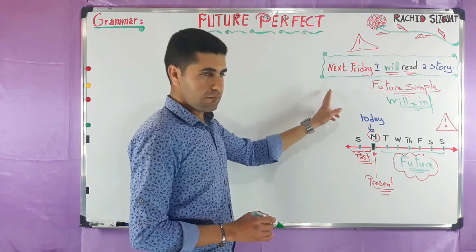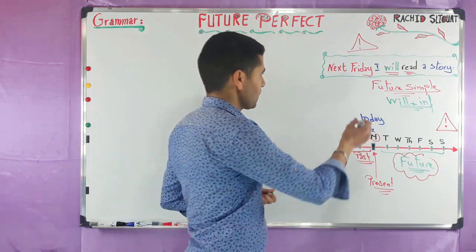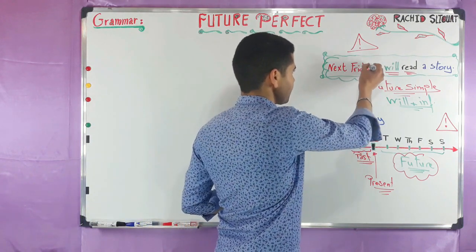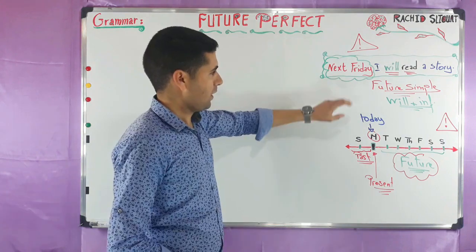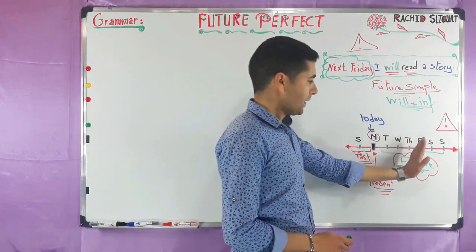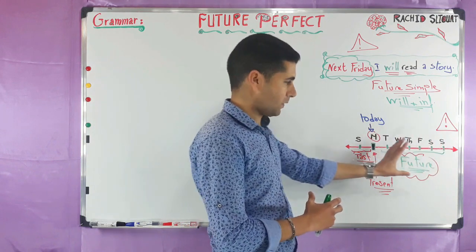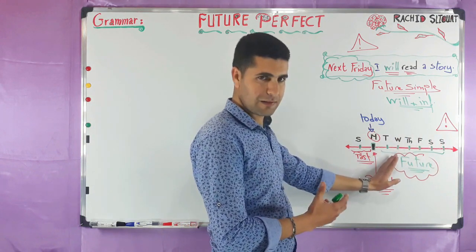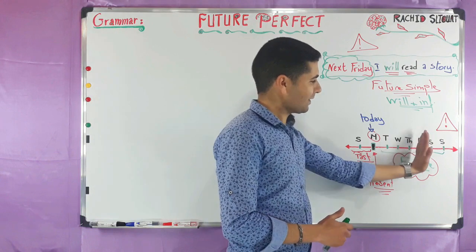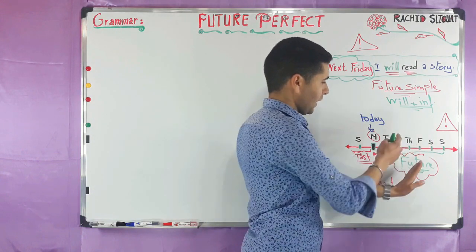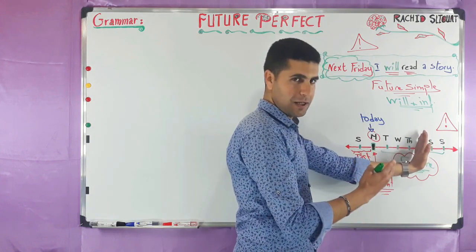Now here, let's look at the time expression. Here we have next Friday. Let's try to understand it as far as this timeline is concerned. So next Friday, I will read a story.